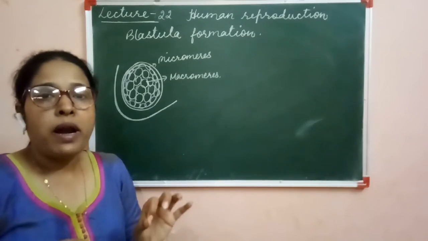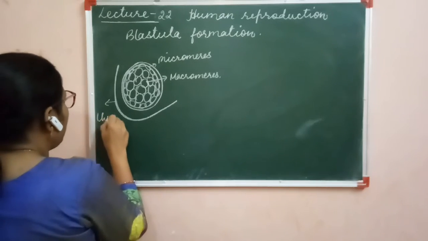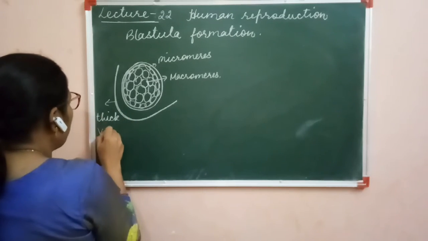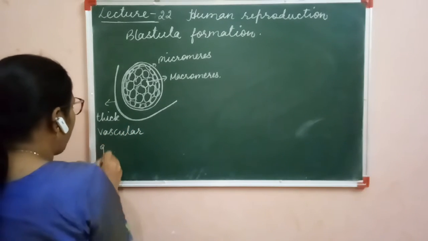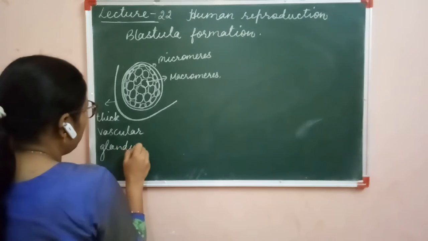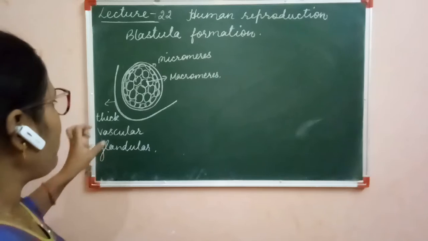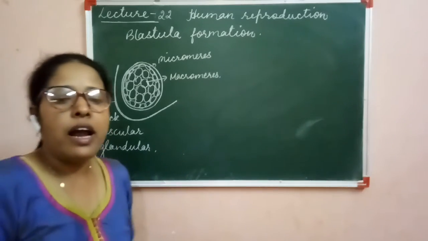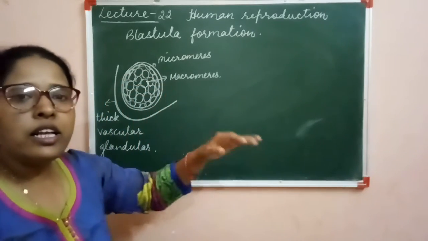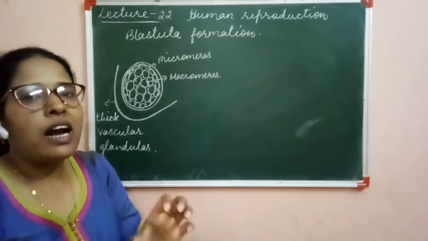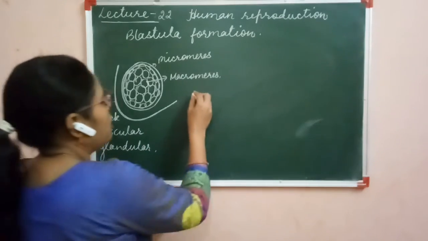The wall of the endometrium is very thick, highly vascular, with increased blood supply, and glandular. This is the morula, and it reaches the uterus at the third or maximum fourth day after fertilization.